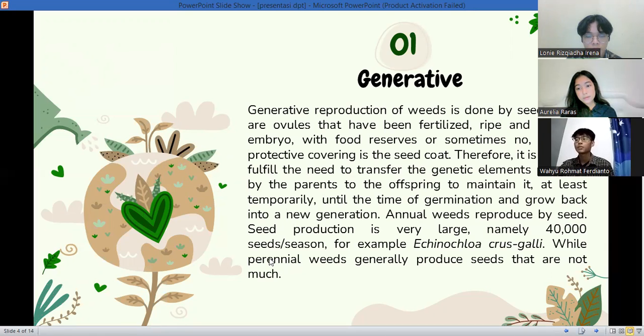Annual weeds reproduce by seed. Seed production is very large, namely 40,000 seeds in a season, for example Echinochloa crusgalli, while perennial weeds generally produce seeds that are not many.